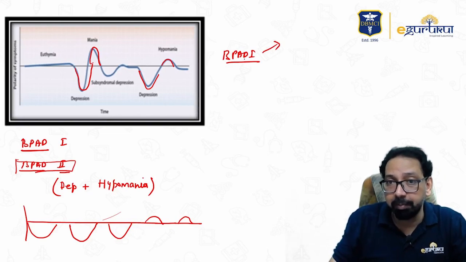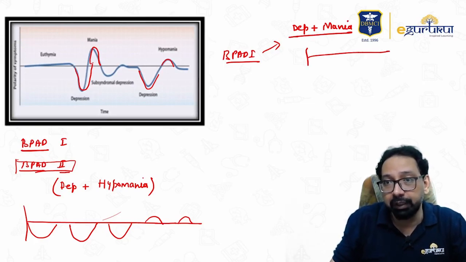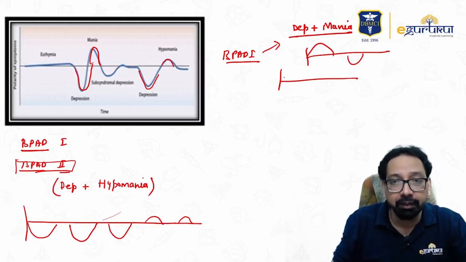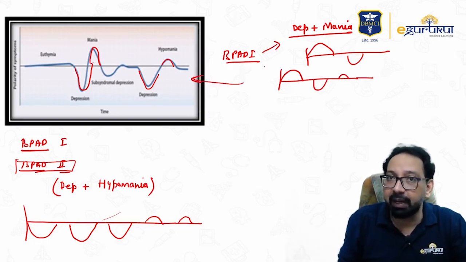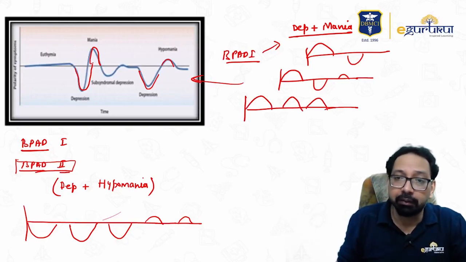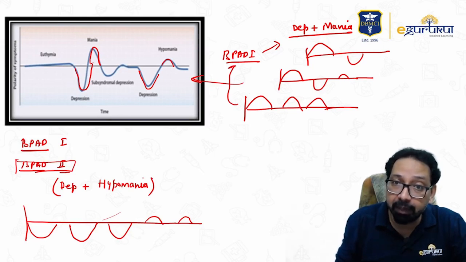Common example, BPAD 1, depression plus mania. You will find a question, a patient is having mania, depression. This is BPAD type 1. A person is having mania, depression, hypomania, just like in this case, BPAD type 1. A person is having mania, again this is BPAD type 1.